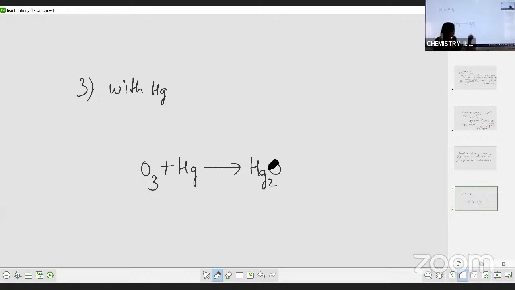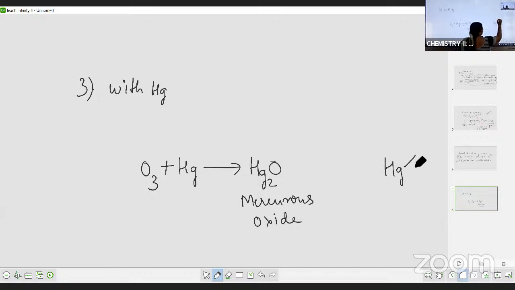What is this Hg2O? This is mercurous oxide. Now mercury shows 2 oxidation states, one is +1 oxidation state, and as you know +1 ends with the suffix OUS, and it will show +2 oxidation state which will end with the suffix IC.